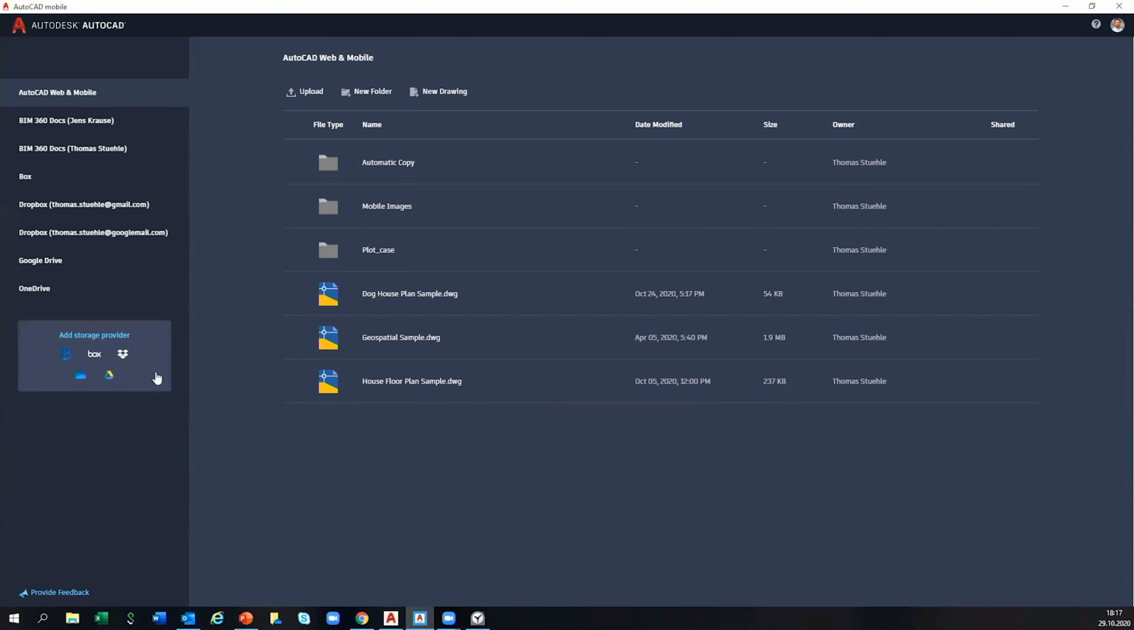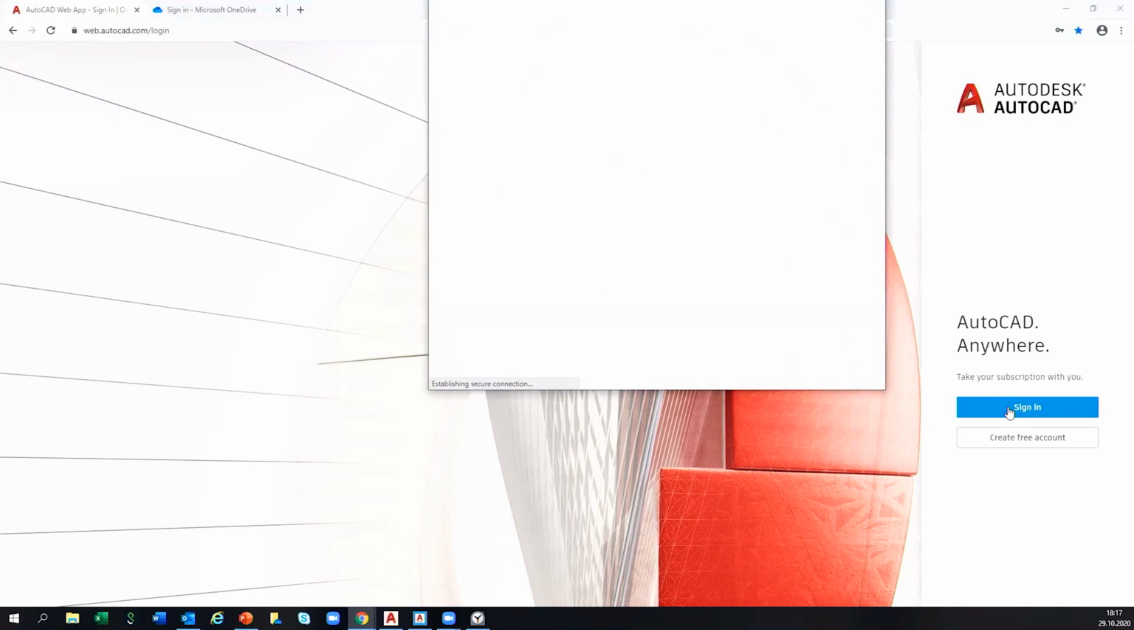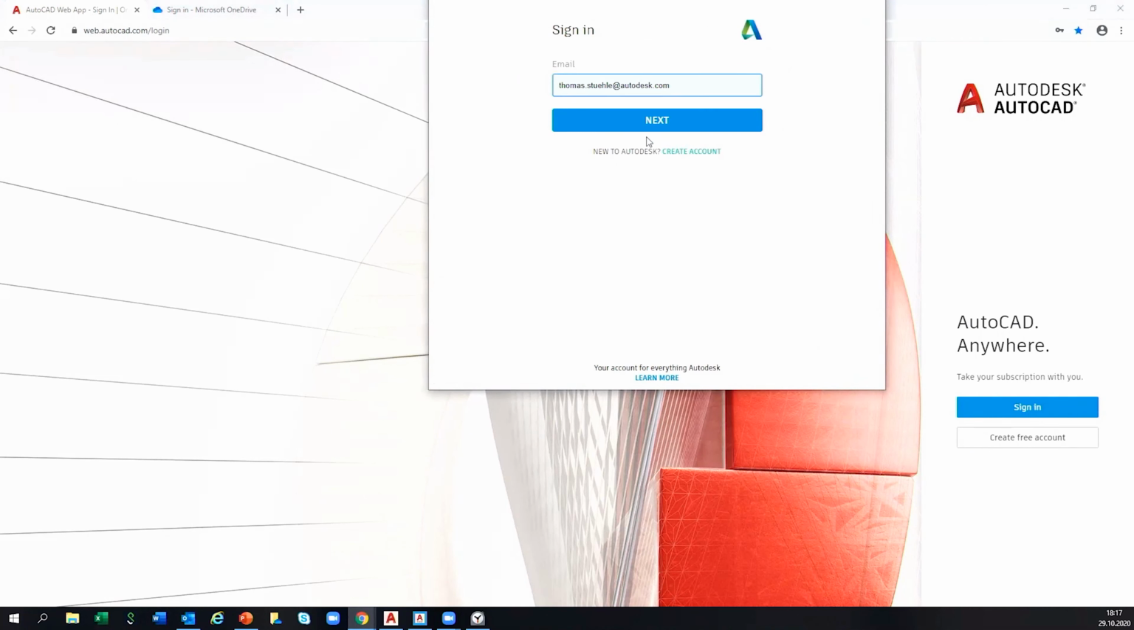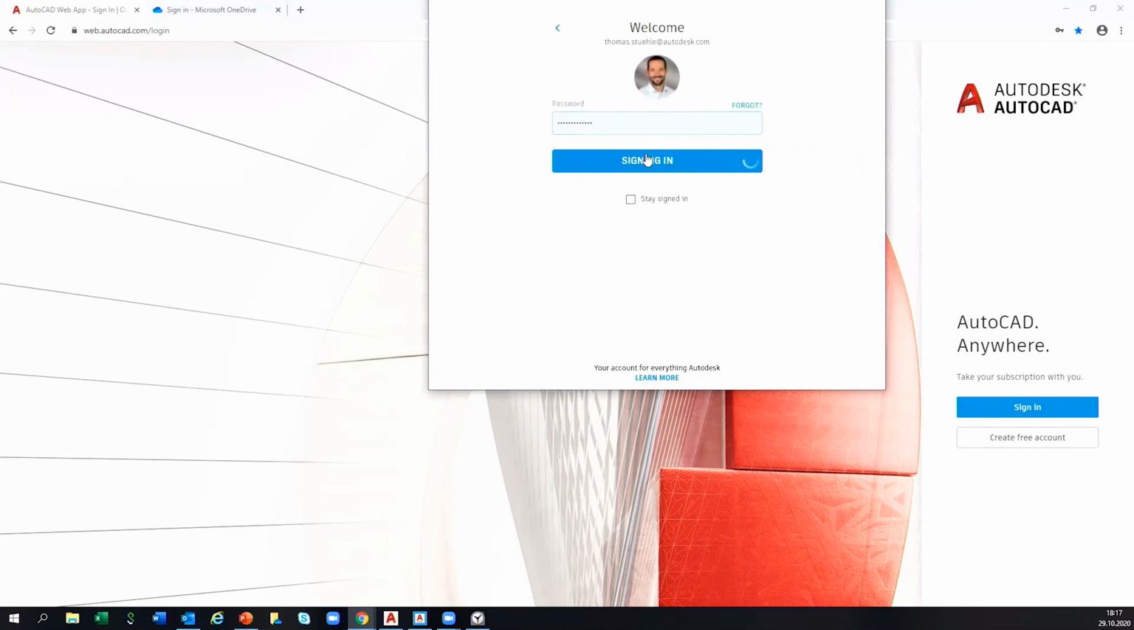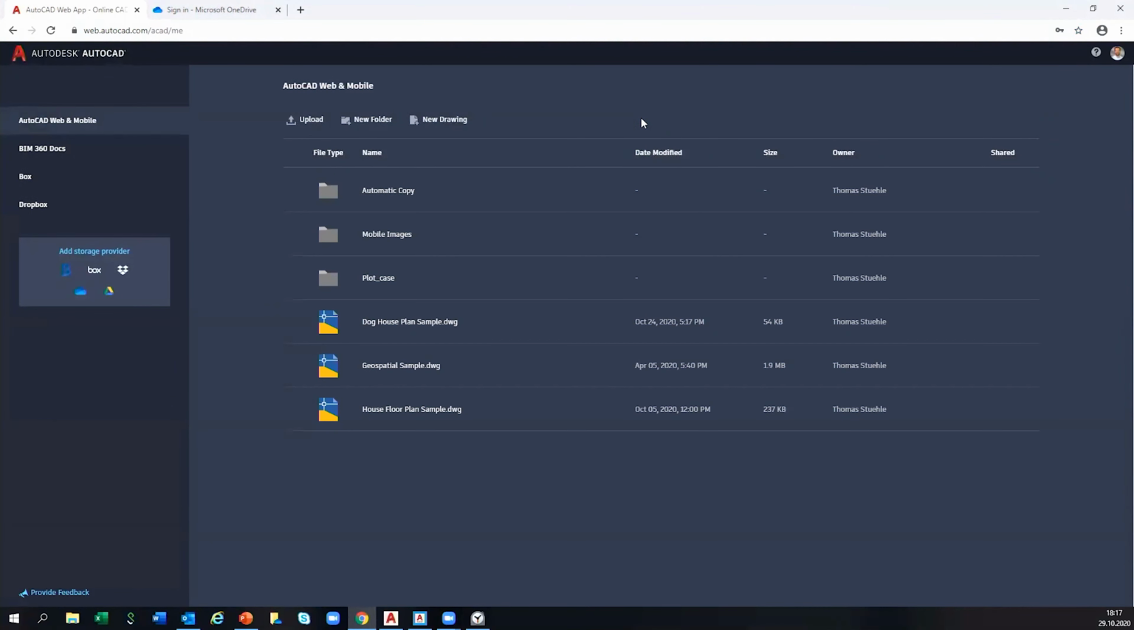Since I already connected here to a lot of options, we're going to switch now to the AutoCAD Web App, and we will do that in the browser. When I switch to the browser, it is webautocad.com. I will just sign in with my Autodesk account. I changed my password. That should work. And now it looks exactly the same.